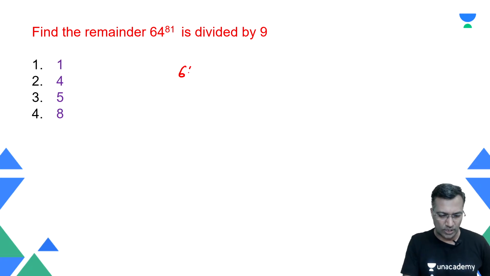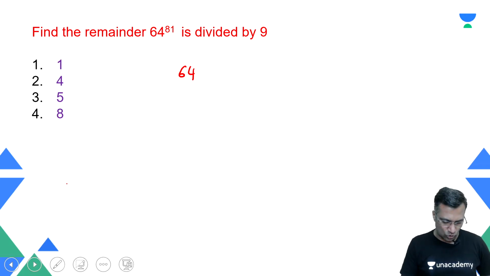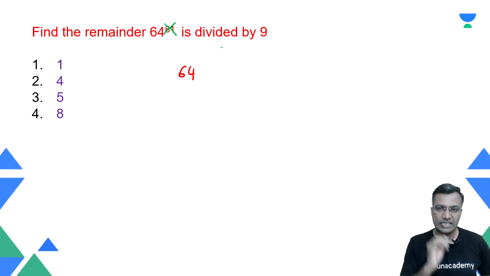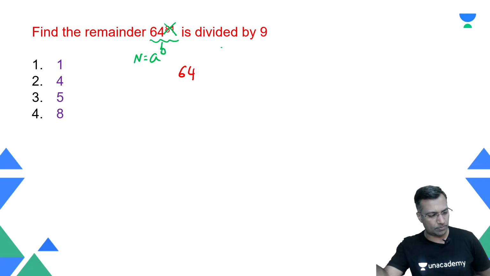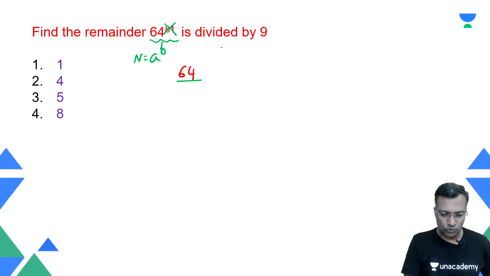Take 64. Always start by ignoring the power. Don't bother too much about the power. Look at the base of the number. My number has a base and a power, right? Don't worry about the power. Look at the base. When 64 is divided by 9, the remainder is 1.